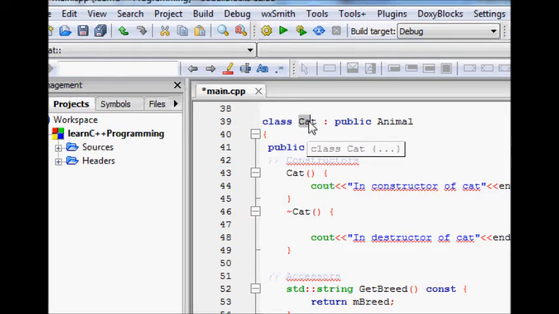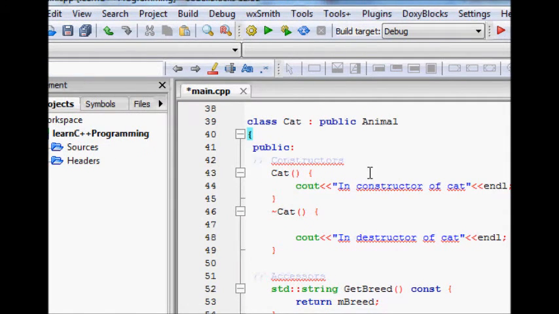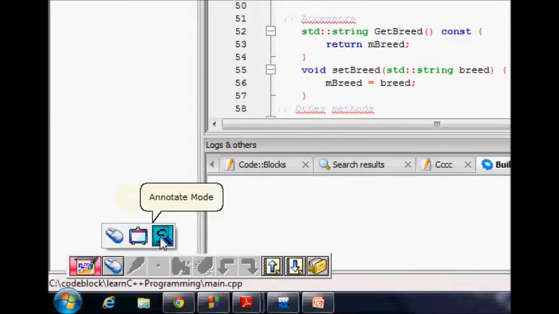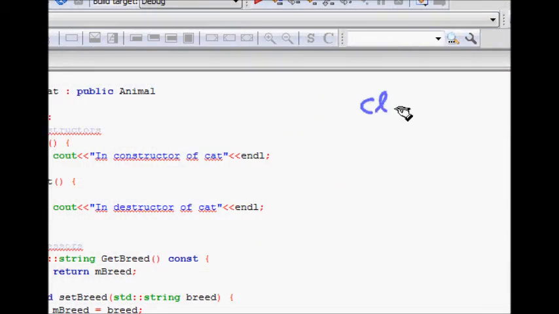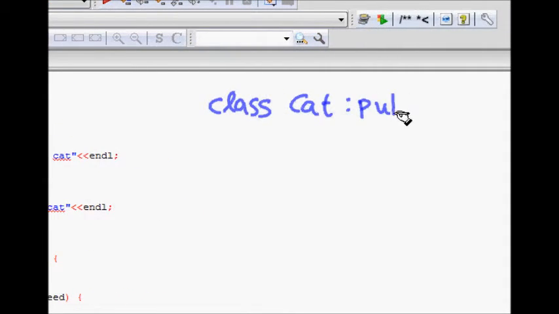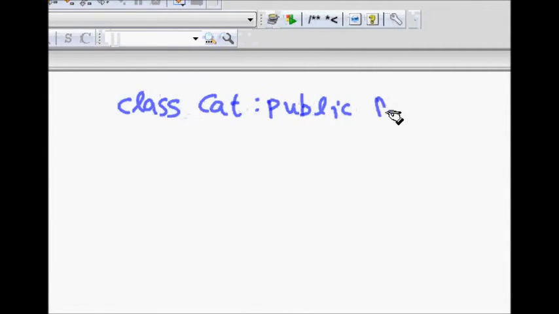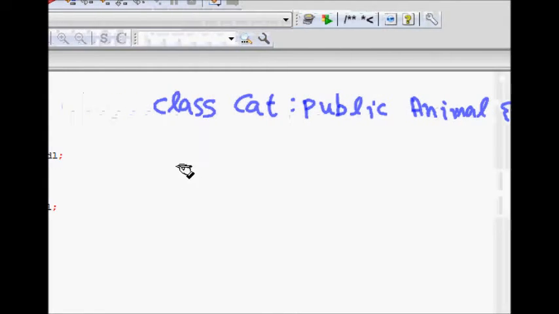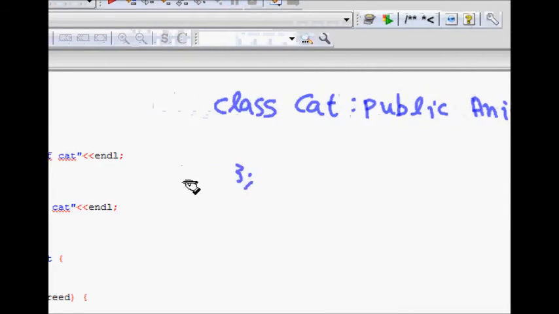Now we make a class that's known as cat. We know a cat is an animal. It follows the is-a relationship, so it implies we have inheritance. So cat is public animal, which means that it is deriving from animal. If we just write class cat, public animal,